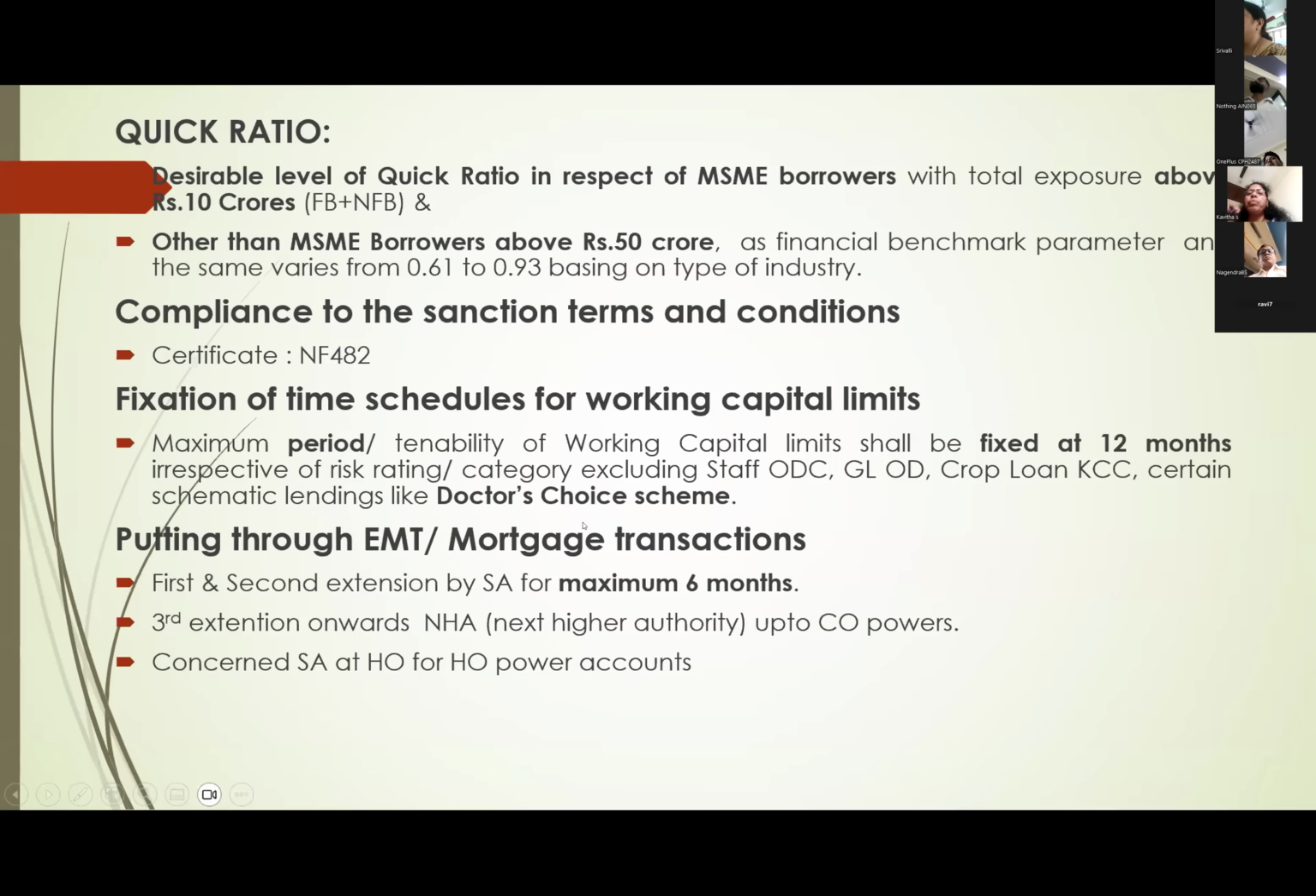Next, putting through EMT or mortgage transactions. First and second extension. Normally, while sanctioning loans, we say the mortgage is to be completed by a certain period, at the time of documentation for new loans. Suppose in case of housing loans in big cities, immediately documents may not come. So in certain cases, we may have to postpone the mortgage. In such cases, first and second extension by the sanctioning authority for a maximum of 6 months. Third extension onwards, the next higher authority up to CO powers, and at HO powers, the concerned sanctioning authority.